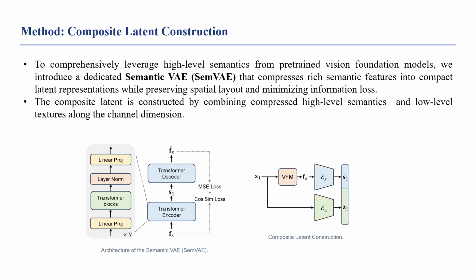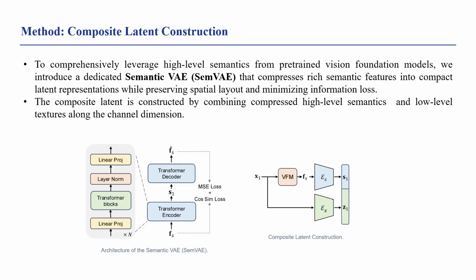This compression process preserves semantic information more effectively, providing a more complete and structured representation. The training objective is similar to a standard VAE, except that it reconstructs semantic features instead of pixel space. That is, both the input and output are VFM features, enabling efficient semantic compression.